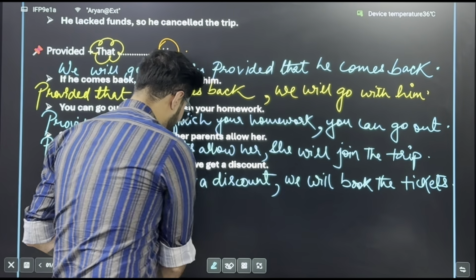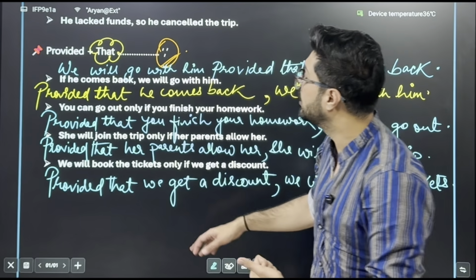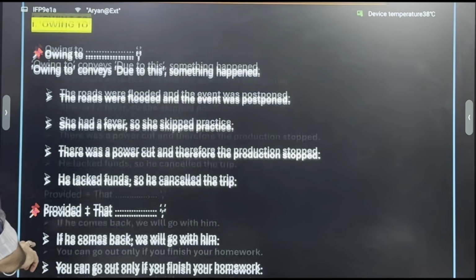So these were your structures with provided and alongside usage of owing to.